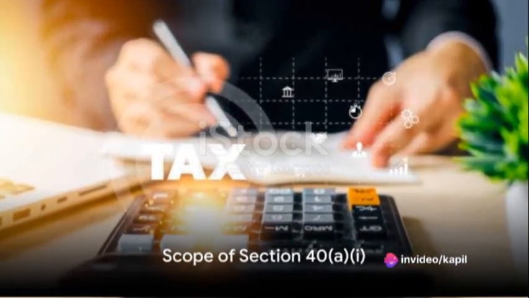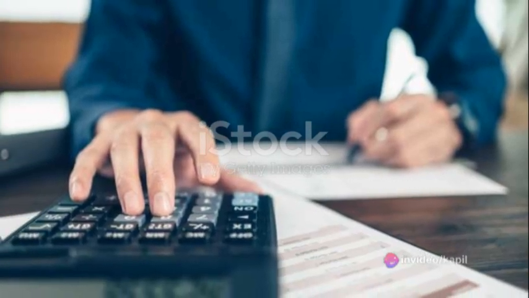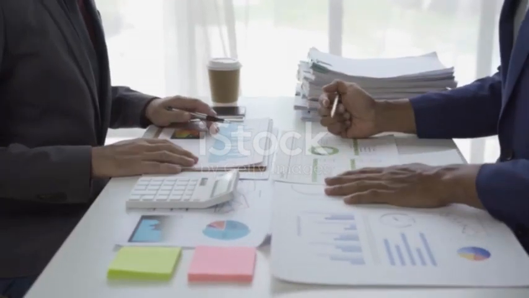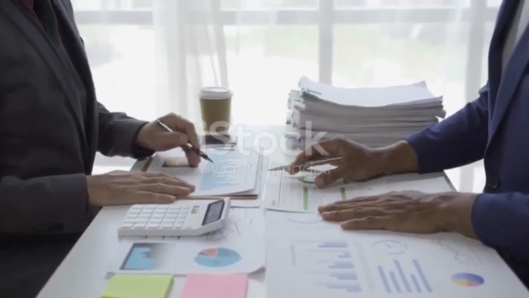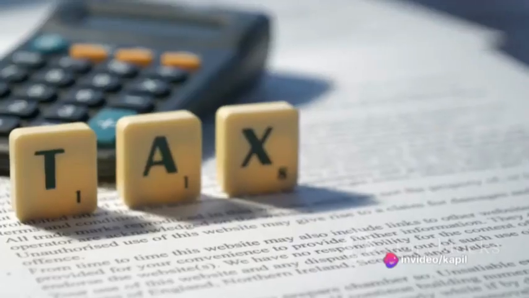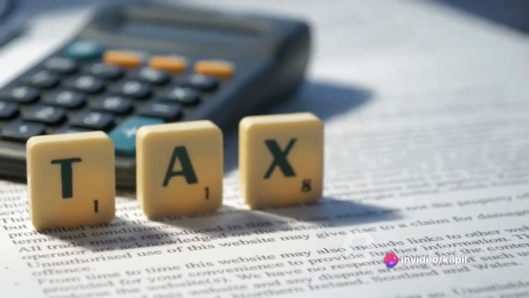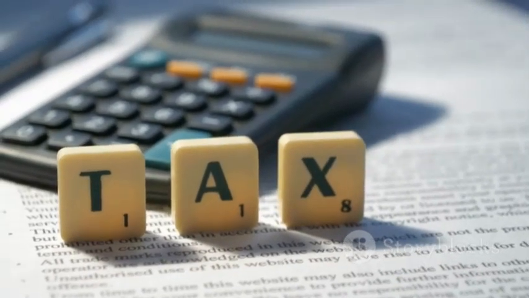This doesn't just apply to rent payments. The list of expenses that Section 40AI covers is extensive. It includes payments like interest, commission, brokerage, royalty, and fees for both professional and technical services. If you've made any payment towards these expenses without deducting TDS, then you won't be allowed to claim them when you're calculating your taxable income.